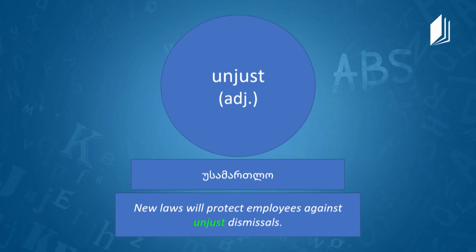Now let's move on. And the next word is? Unjust. Unjust, it's an adjective. It's an adjective, as Mr. Derill has said, and in Georgian it means უსამართლო. Unjust. უსამართლო. And how would you define that word in English? Well, I'd say that it was a situation that's not fair or that is morally wrong.